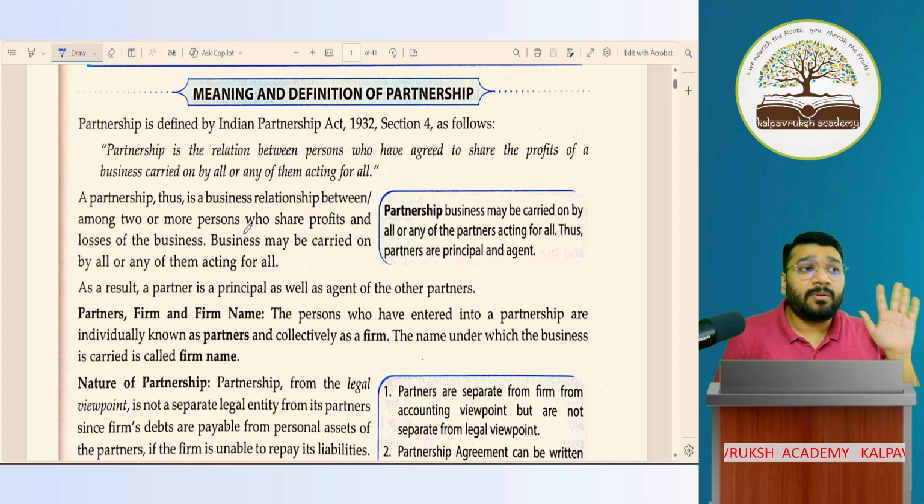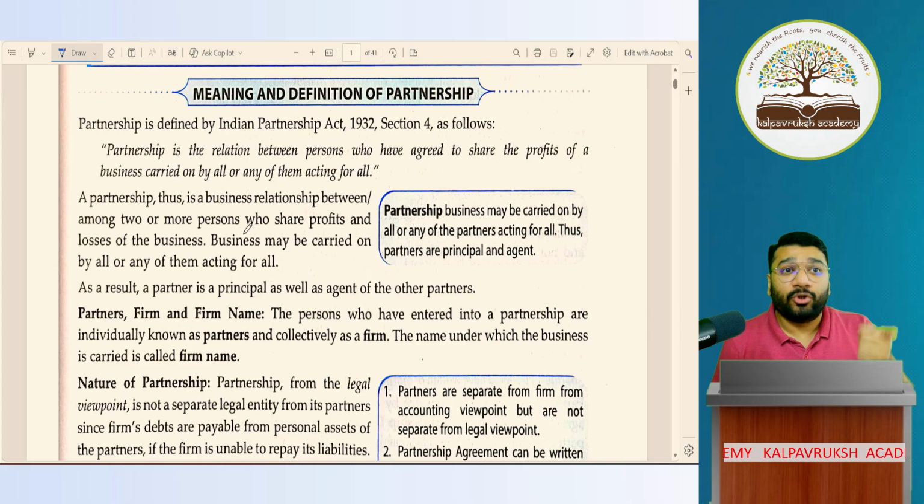Okay, what is the maximum number of partners? 50. Where is this mentioned? In the Companies Act rules. So the rules come as a part of your Companies Act 2013. So the maximum limit is not mentioned in your Partnership Act. It is mentioned in your Companies Act. So maximum limit is 50.